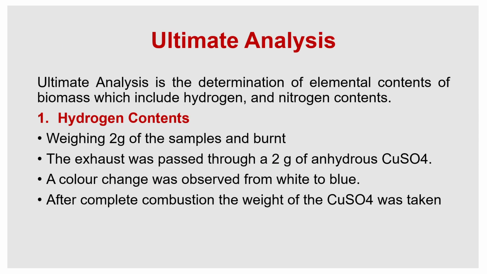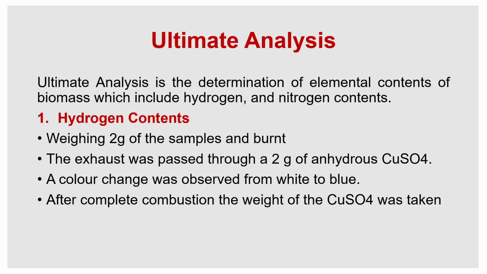Next is ultimate analysis. Ultimate analysis is used to find the elementary composition of a material, like how much amount of carbon is present, how much amount of hydrogen is present, nitrogen is present. So all those things can be calculated using the ultimate analysis. The first important factor is the hydrogen content.